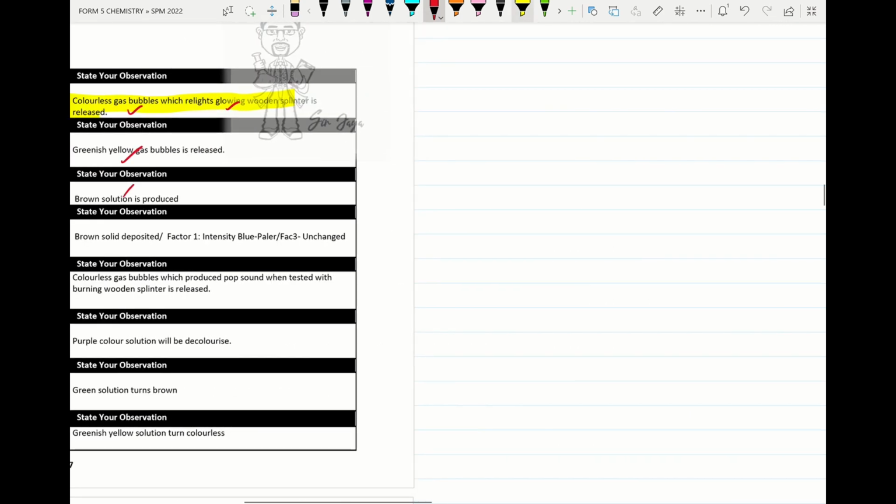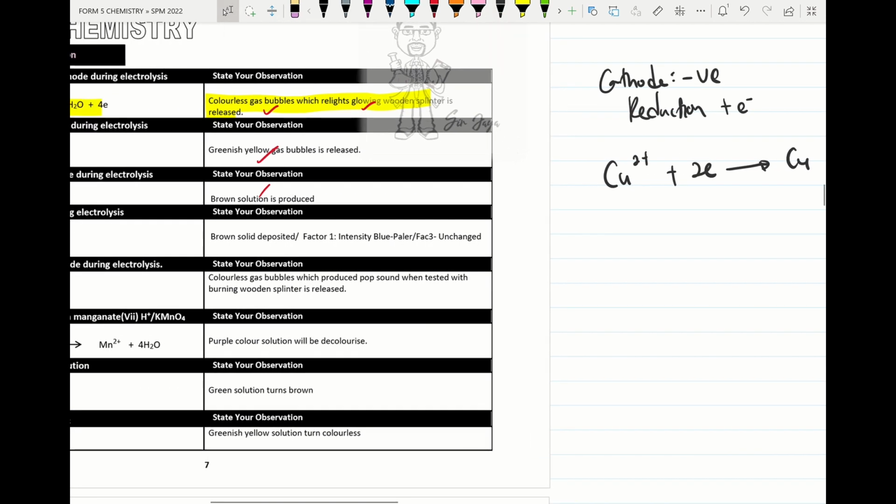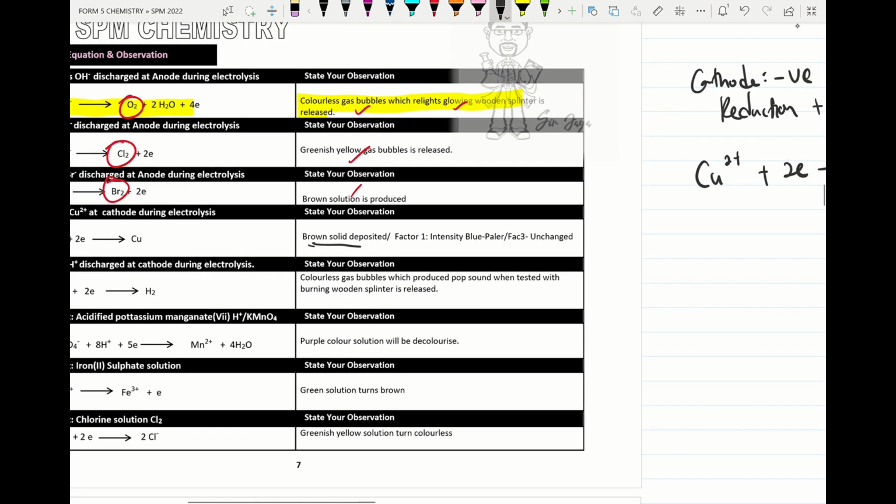Under electrolysis, the cathode is known as the negative terminal. The name of the process that occurs at the cathode is reduction. Reduction means gain electrons or accept electrons. If copper 2 ion gains 2 electrons, it will form copper atom, and brown solid is deposited. Under factor 1, the electrode becomes thicker, brown solid is deposited, and the intensity of the blue color becomes paler.